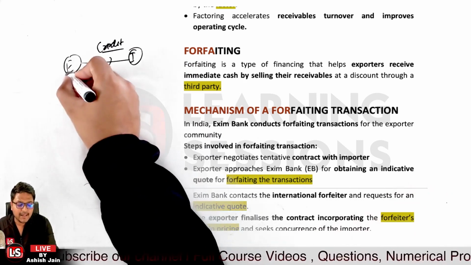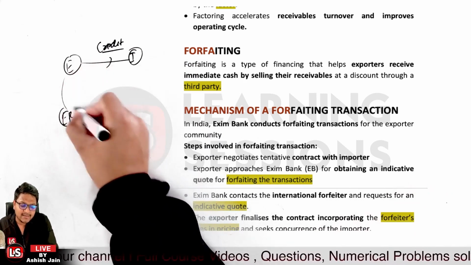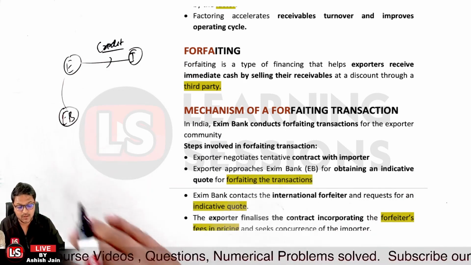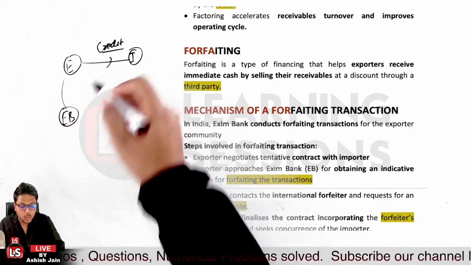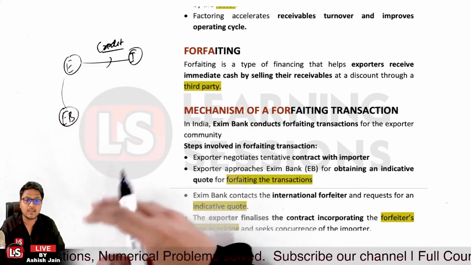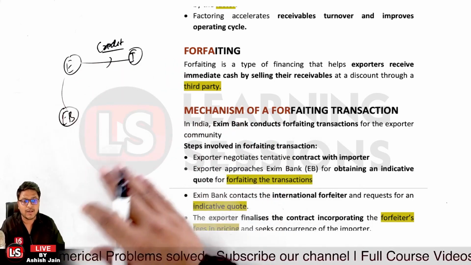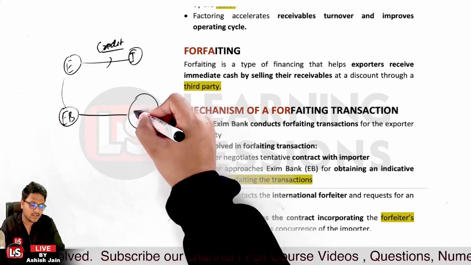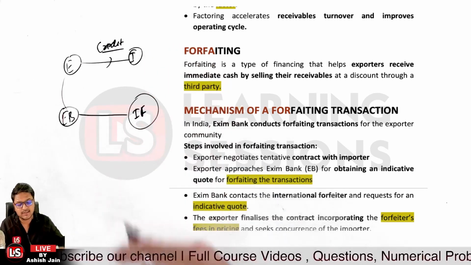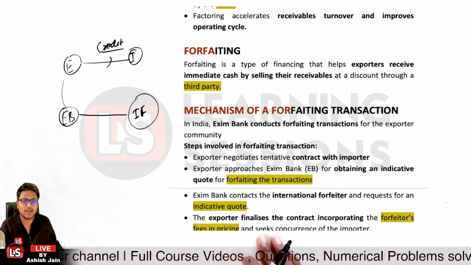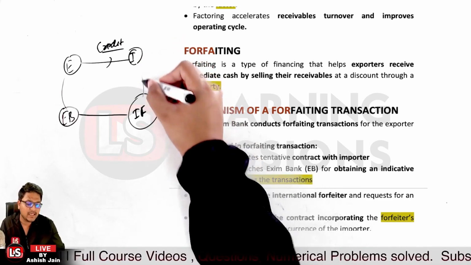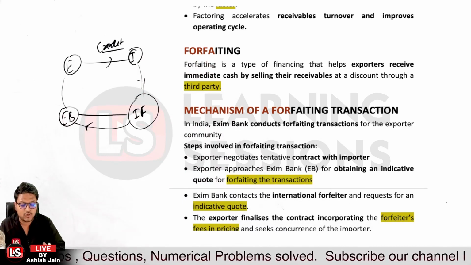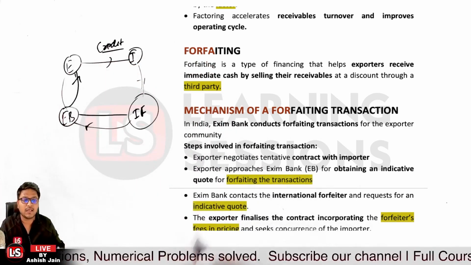Further, after that, the exporter will approach the Exim Bank and obtain an indicative quote: what would be the forfeiting cost for this particular transaction? So Exim Bank will contact the international forfeiter residing in the country of the importer, and gets an indicative quote for the same. Based upon this indicative quote, the quote will be given to the exporter, and further if accepted,